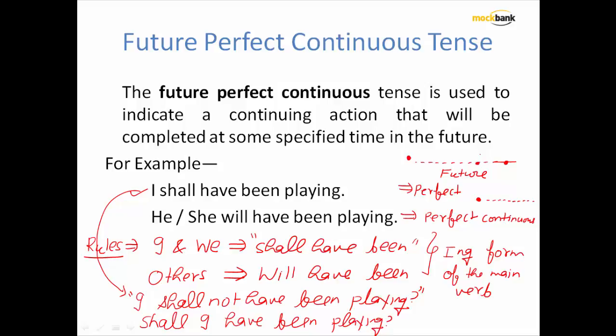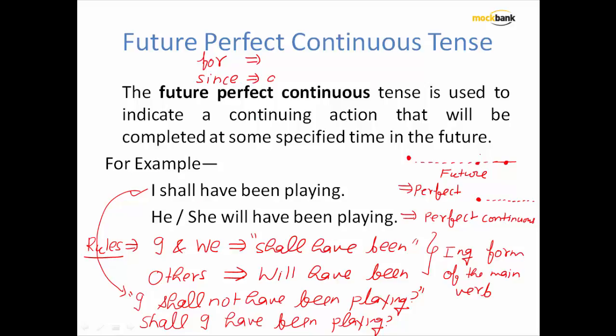Always remember that with future perfect continuous tense we have got two things to determine time frame: for and since. Since is used to specify if the timeline is definite.